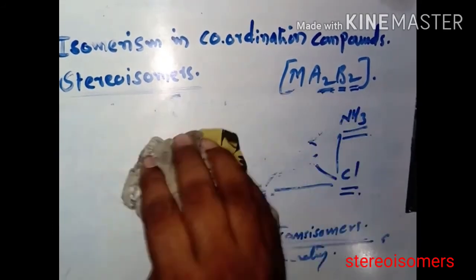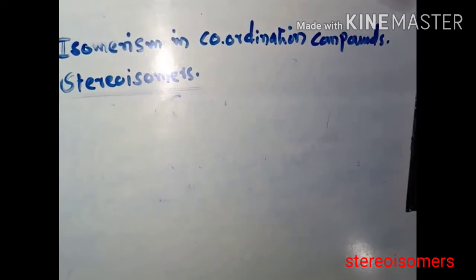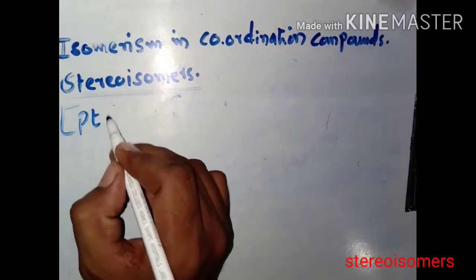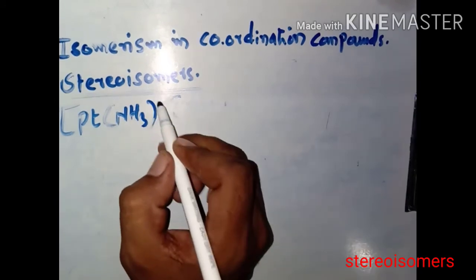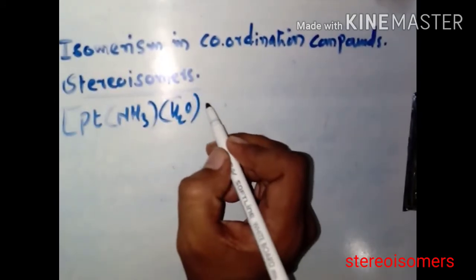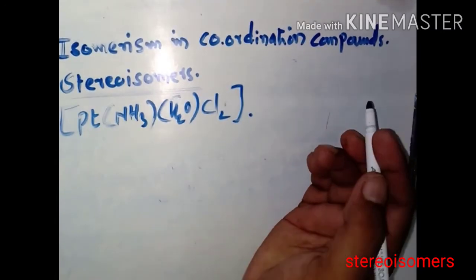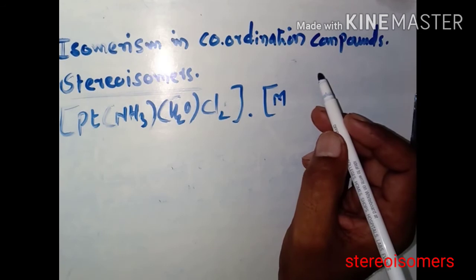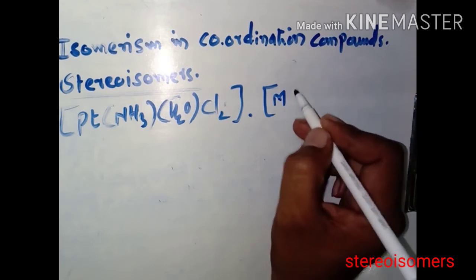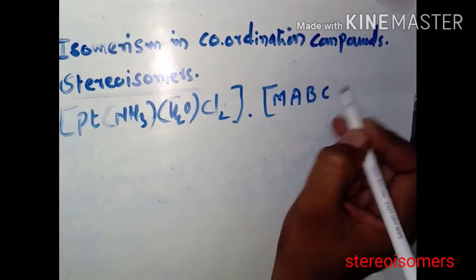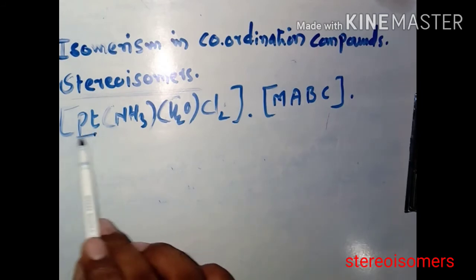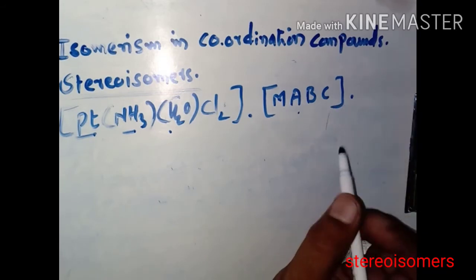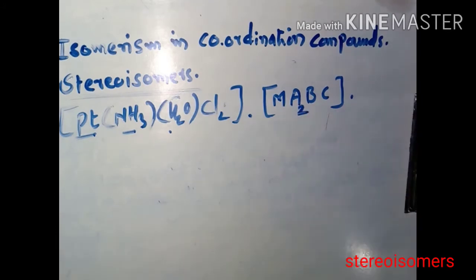Now another example we can take is Pt NH3 H2O Cl2. Such a type you can make, that is M A B C. Here M is the Pt, the central metal ion, A is the NH3, B is the H2O, and here Cl2, that is C2, or you can say MA2BC.